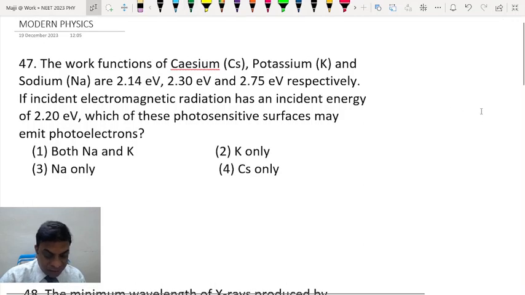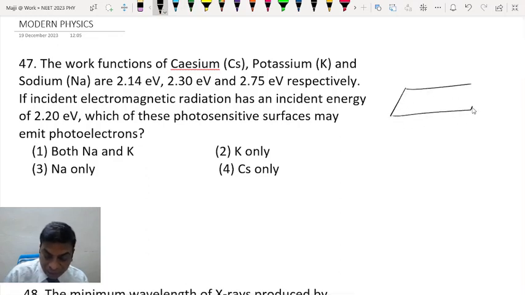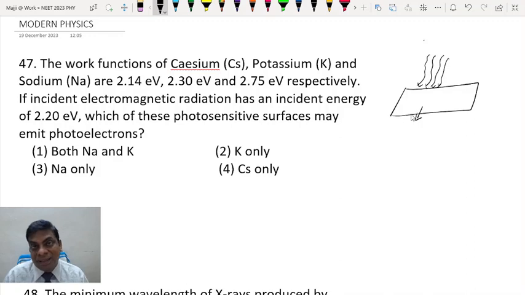The work functions of cesium, potassium and sodium are given respectively. If incident electromagnetic radiation has an incident energy of 2.20 electron volt, which of these photosensitive surfaces may emit photoelectrons? Now, students, as you know, the incident light should have a minimum energy equal to the work function of the substance in order to excite the electrons so that they come out of the surface.